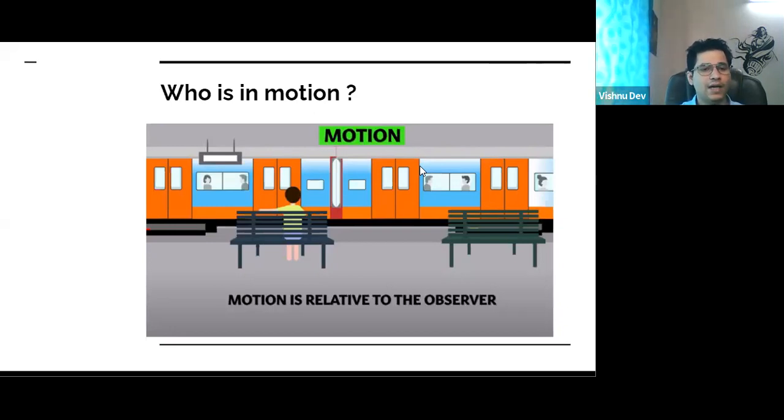That if we are in a car and we look outside, we will see that trees, hills, people, and other vehicles are going backward. Yes or no? Yes, exactly, Tanvi. The boy thinks the train is in motion, and the people in the train think the person sitting on the platform is in motion. It is going backward. Clear here? Is everyone clear on this concept? Very good, Madhava. Correct.